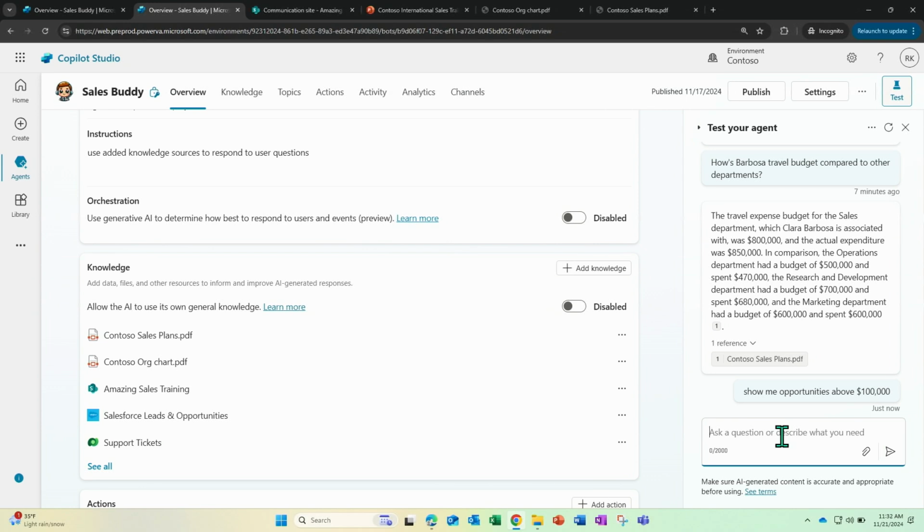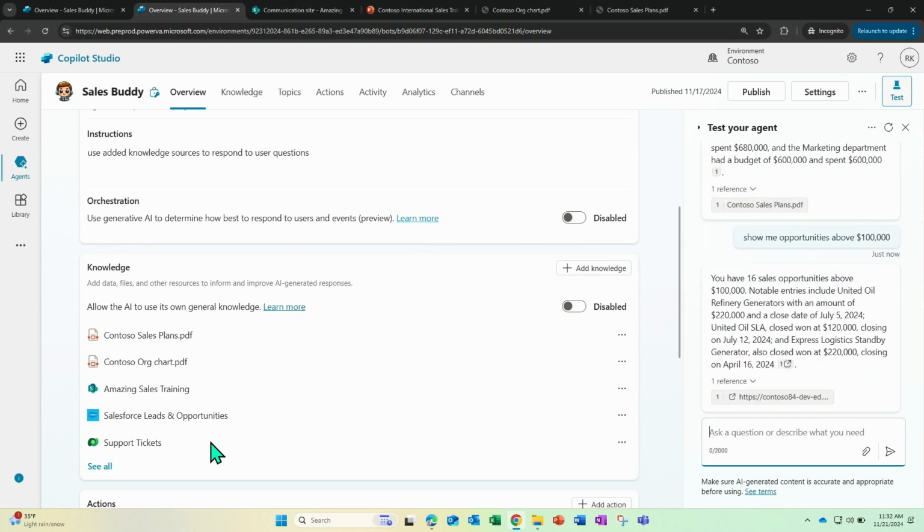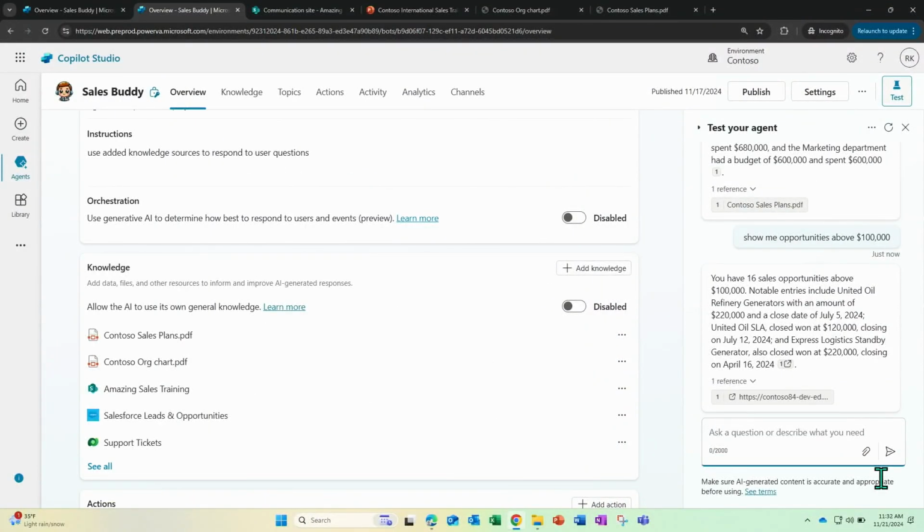A couple of things are going to happen here. Because I added this Salesforce-based knowledge source already, the system knows that opportunities are configured as part of Salesforce, so I need to go invoke this Salesforce knowledge source. That's the first part. The second part is, now we're talking about sales opportunities above a certain number, so it is transforming that user utterance into natural language and finding the right answer. As you see, it gives a summary and looks like there are 16 sales opportunities available. As a new salesperson, that's a little overwhelming for me.